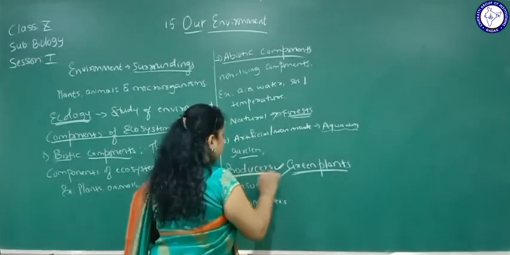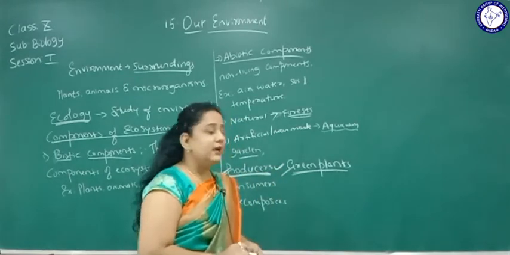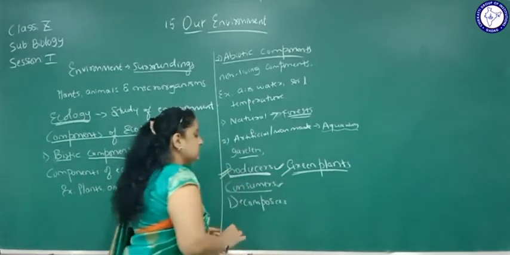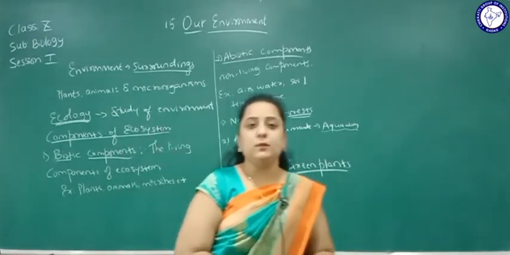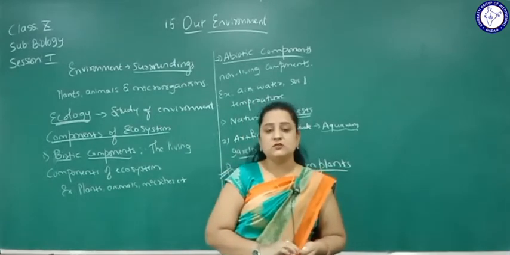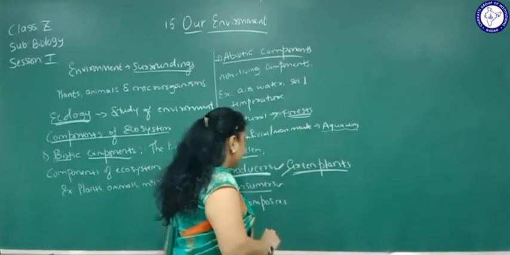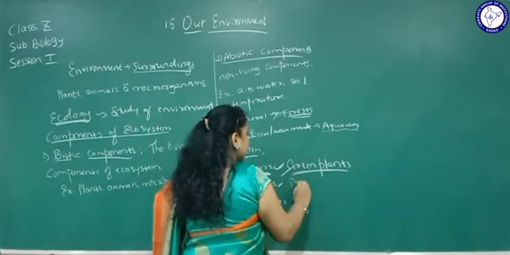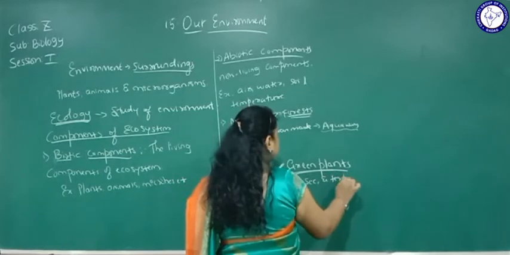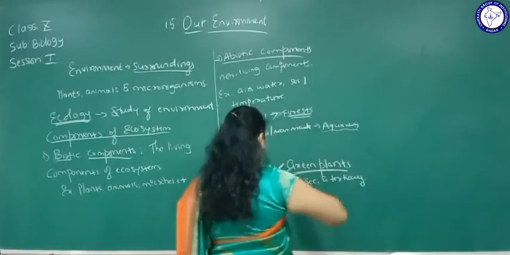Green plants are called producers. They are producing food, and the ones which depend on producers are called consumers. They are called consumers because they cannot prepare their own food. Human beings and animals depend on plants for food, so we come under consumers. Again, different categories are there: primary consumer, secondary consumer and tertiary consumers.